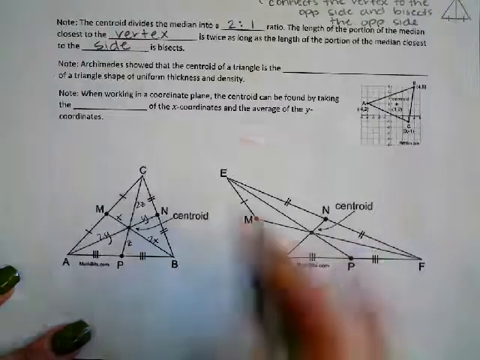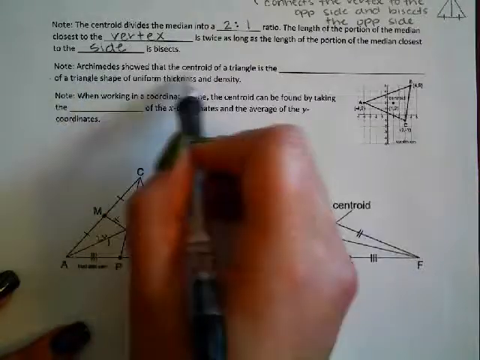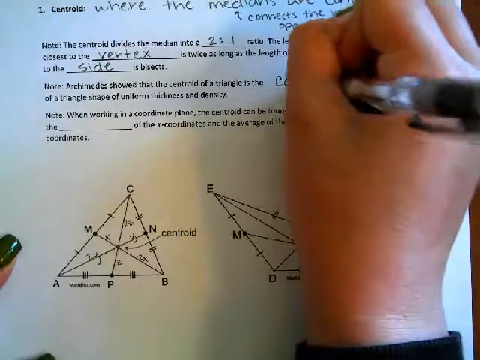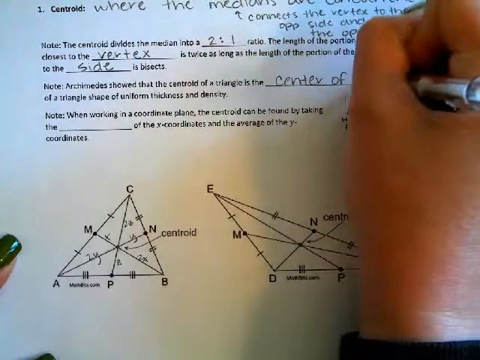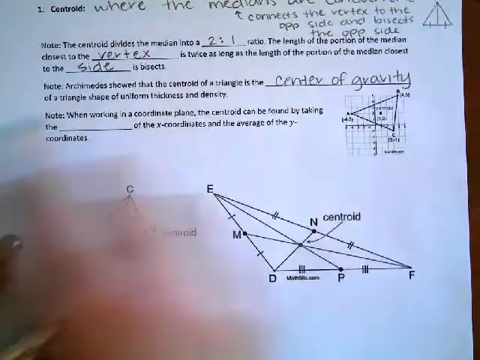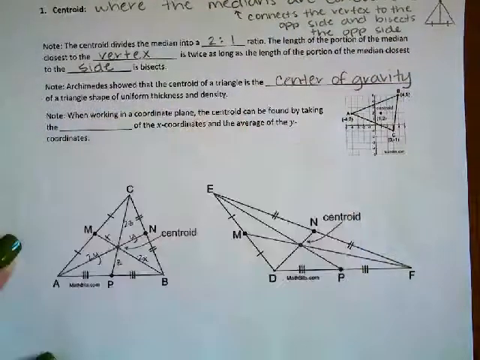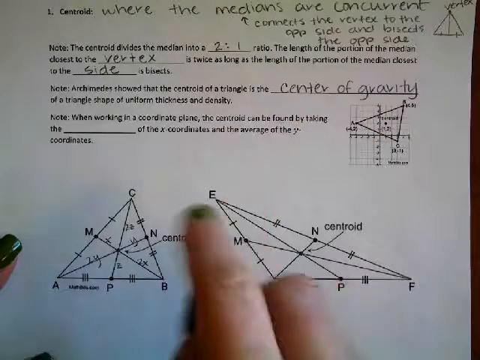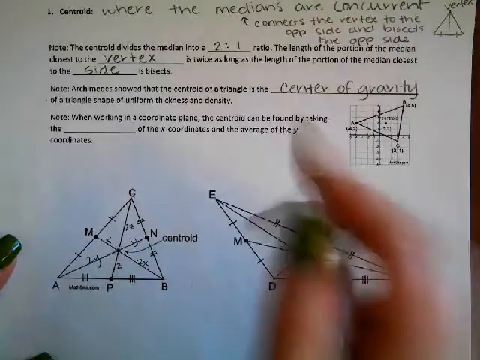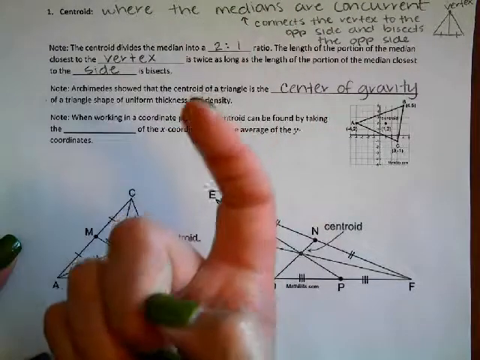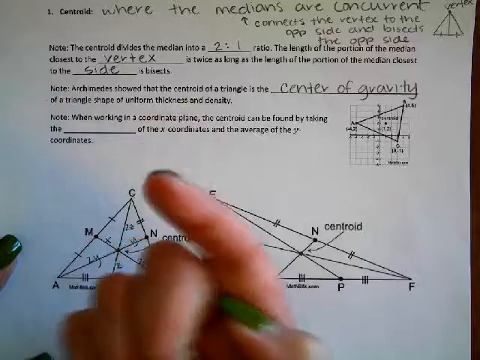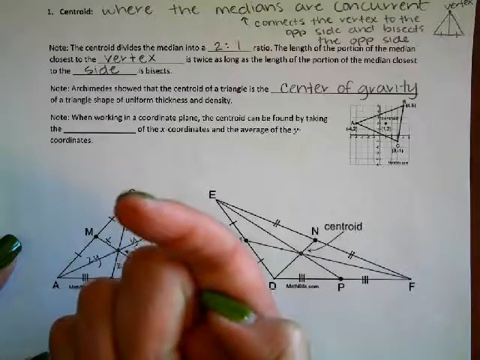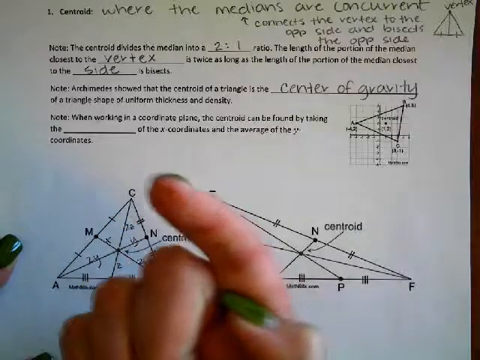All right, an interesting note is that Archimedes showed that the centroid of the triangle is the center of gravity of a triangle shape of uniform thickness and density. So if you had a metal triangle, if somebody was in an art class and they cut out a triangle shape and it was metal and you had your finger and you were balancing that triangle on your finger, wherever you found that you could balance it, you have found the centroid. That is the center of gravity of that piece of the triangle.